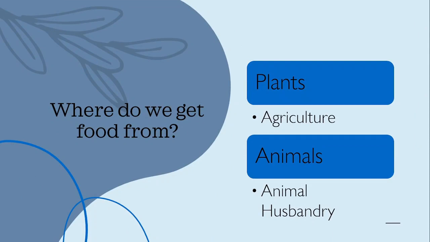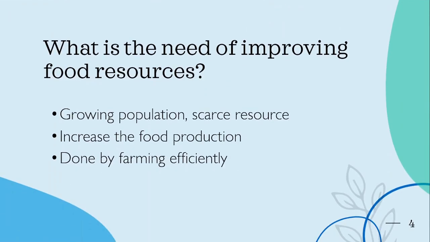So there are mainly two sources. One is from plants and the other one is animals. So when we grow plants in large quantity for food, it is called agriculture. And to get food from animals, we care for and breed animals. That is called animal husbandry. Okay, so now let's talk about the title of this chapter. What is the title? That is improvement in food resources.